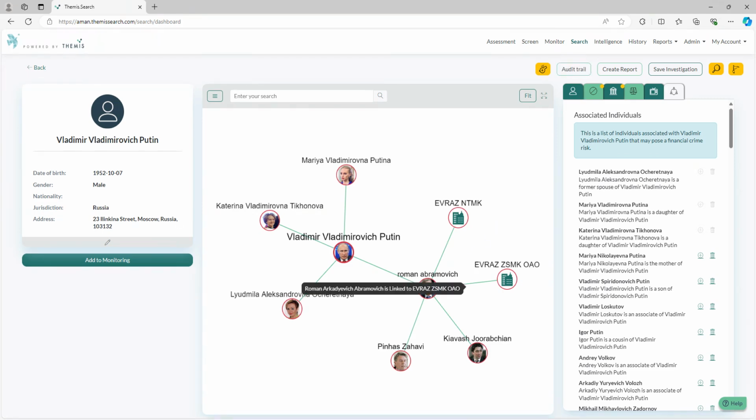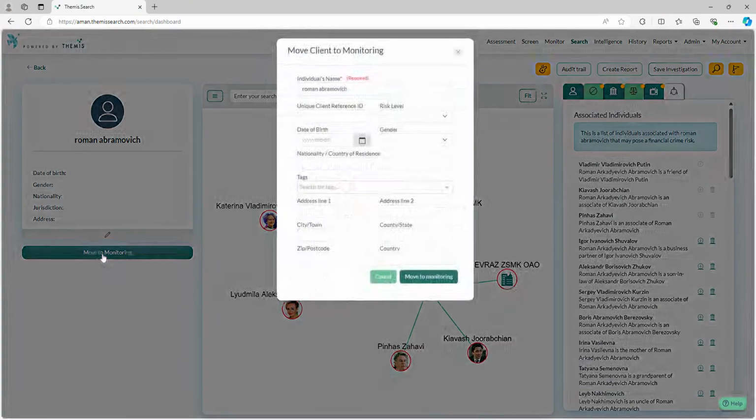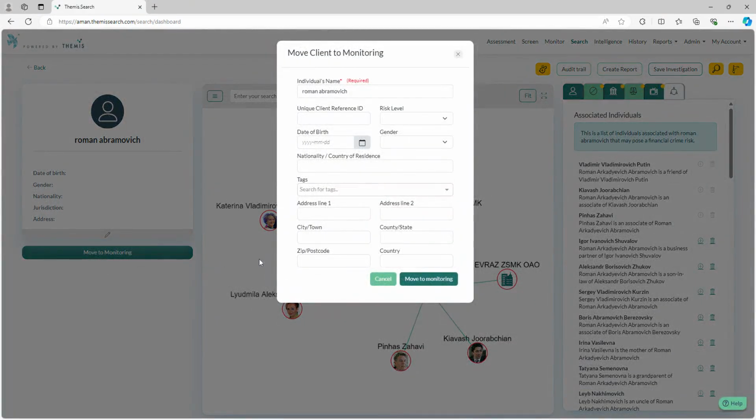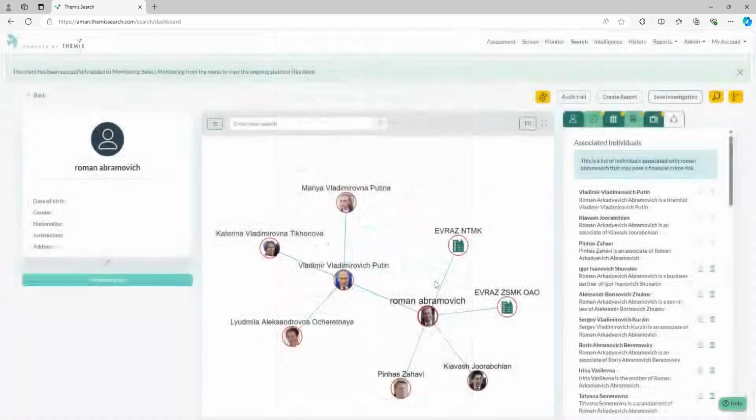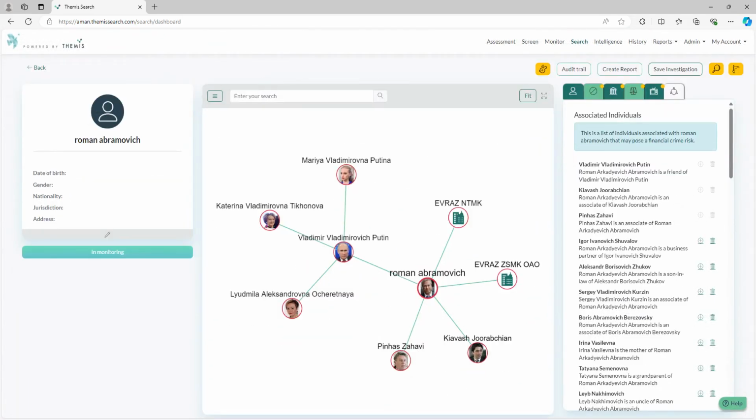You can select the relevant node you wish to add to monitoring. And once you've done this, you can click the Move to Monitoring button on the left-hand side. The individual or company name will be automatically populated for you, and you can then click Move to Monitoring. You will then see a success message letting you know that that individual or company has now been moved to monitoring.